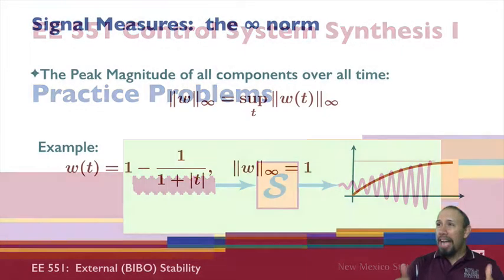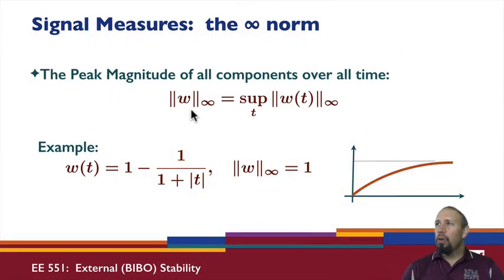All right, we're looking at practice problems. So we've already seen this example. This example shows the infinity norm for a particular signal. And again, I want to draw attention to the fact that we use the supremum, which is like the maximum, except the supremum holds when our value is obtained asymptotically and we never actually reach that value.